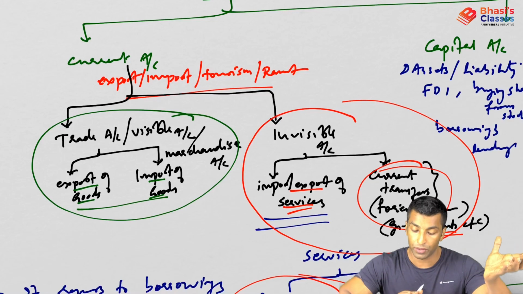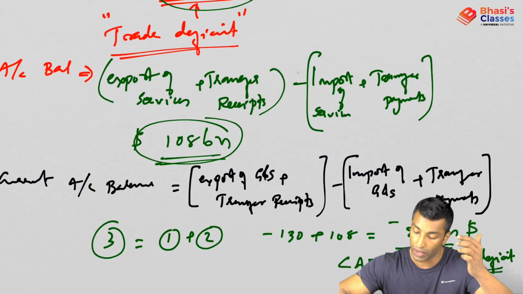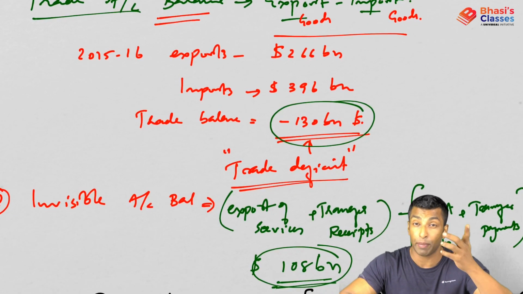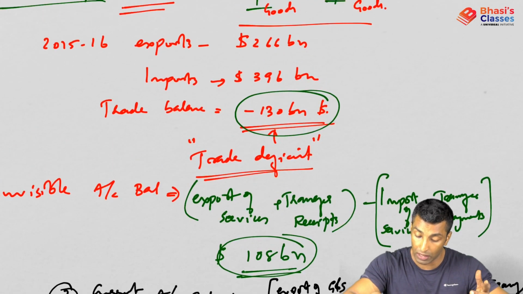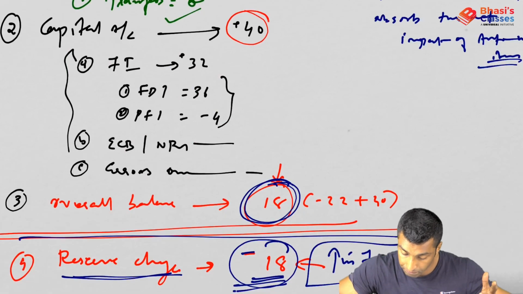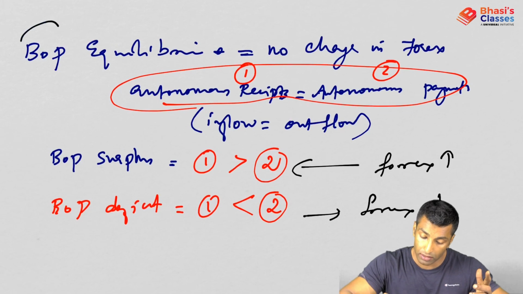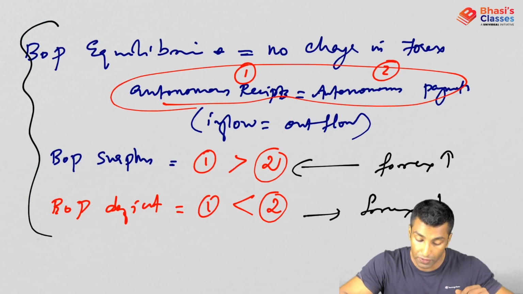Current account is divided into trade account and invisible account. In capital account, many items are coming. Then we talked about current account balance, capital account balance, and overall balance. I have shown you the BOP summary here. And then we talked about the concepts related to BOP equilibrium, BOP surplus, BOP deficit and everything.